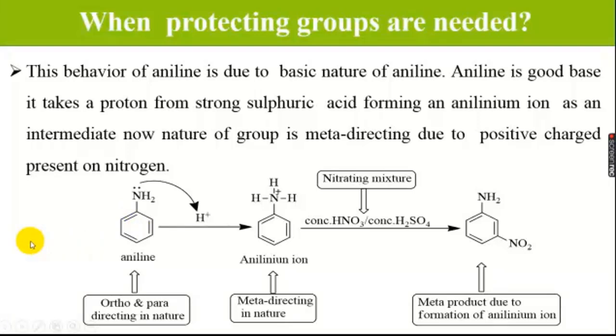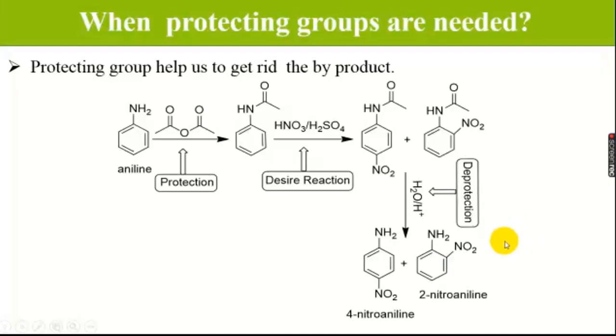First, we want to synthesize meta-nitroaniline in the presence of acidic conditions. When aniline is treated with acid, it will form an anilinium ion. Now the lone pair of nitrogen is utilized to form the ion, so it will not delocalize on the ring. So it will decrease the nucleophilicity at ortho and para position, and the nitronium ion will go only on meta position.